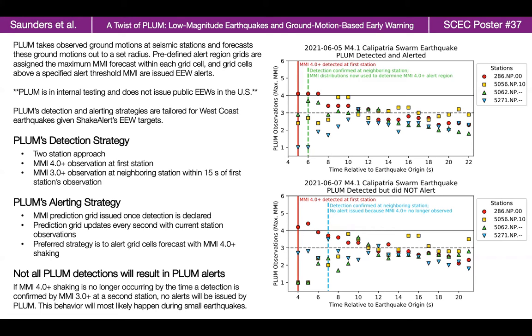Once a Plum detection is issued, Plum starts sending MMI predictions on a 0.2 by 0.2 degree grid that is updated every second, where our preferred alerting strategy is that grid cells predicted to have MMI above MMI 4 are issued alerts. Not all Plum detections will result in Plum alerts. Because Plum alert regions are determined by the real-time MMI prediction grids that are updated each second, if MMI 4 shaking is no longer occurring by the time an earthquake detection is confirmed by MMI 3 shaking at a second station, no alerts will be issued by Plum. This behavior is more likely to be seen in small events due to their short shaking durations.